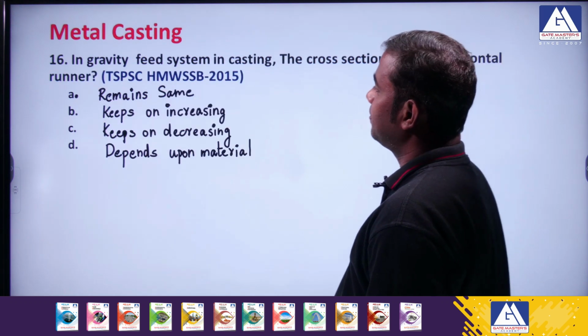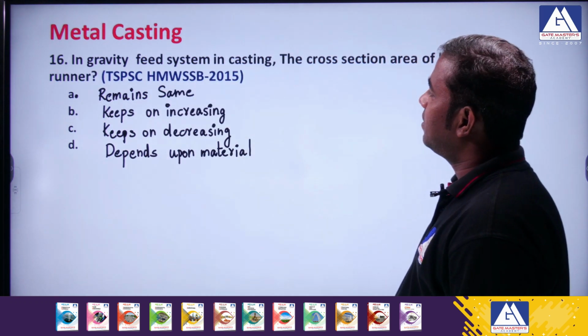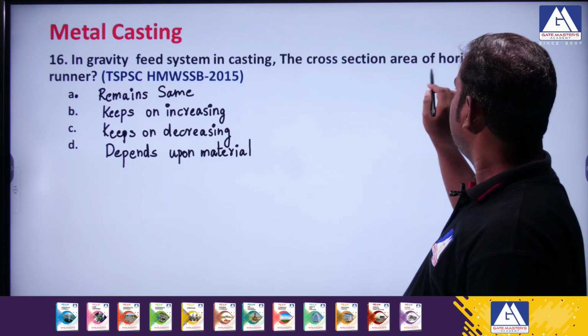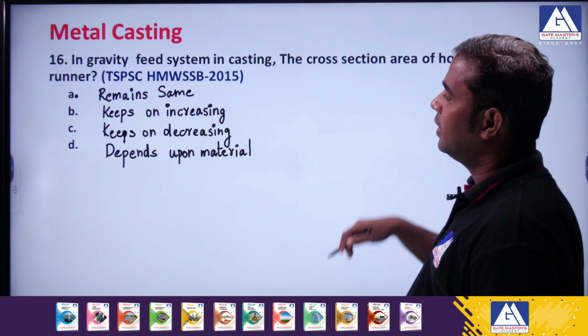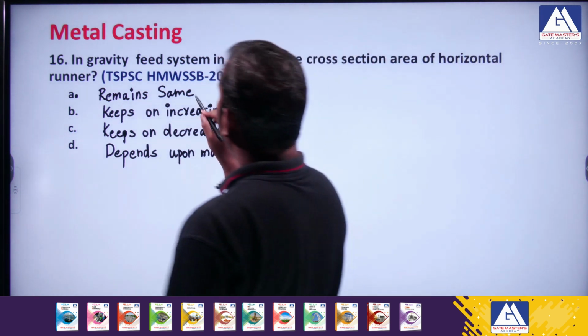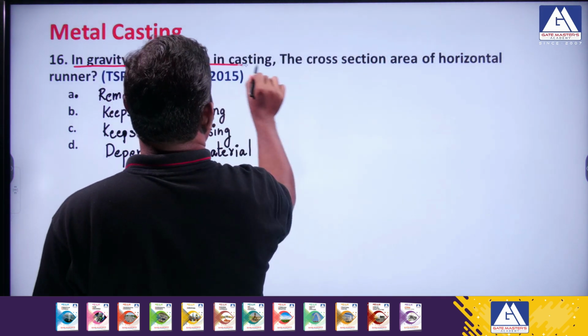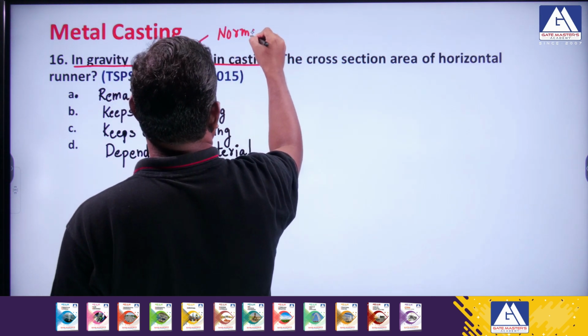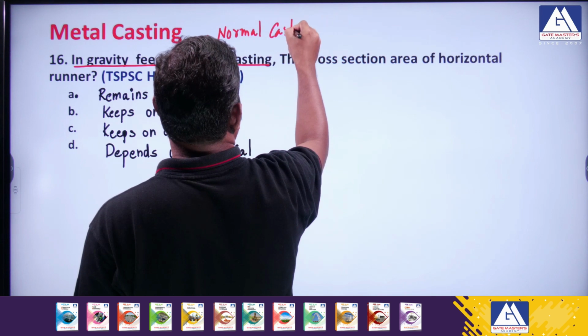The next question is, in a gravity feed system in casting, the cross-sectional area of a horizontal runner is dash. A gravity feed system means the normal casting system.